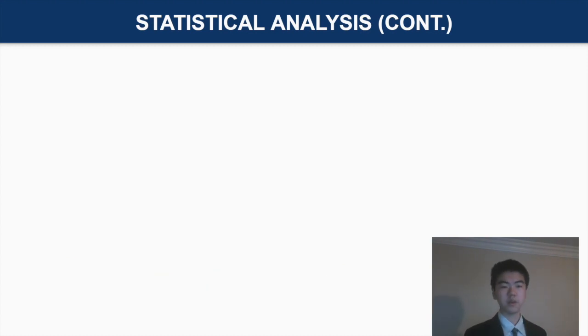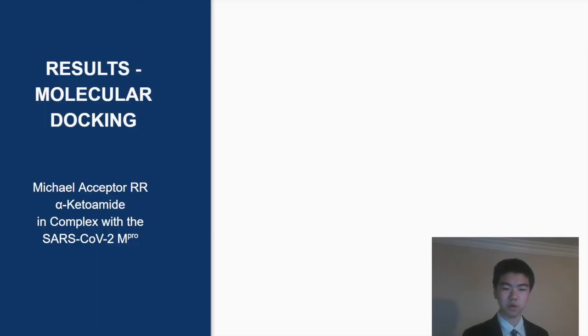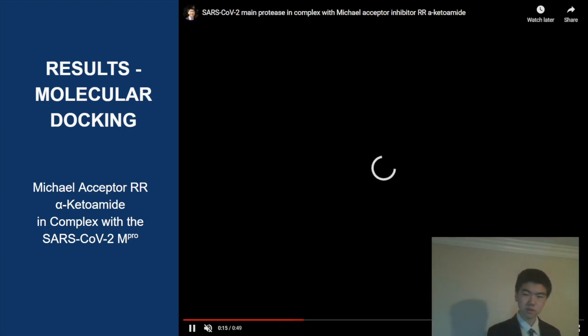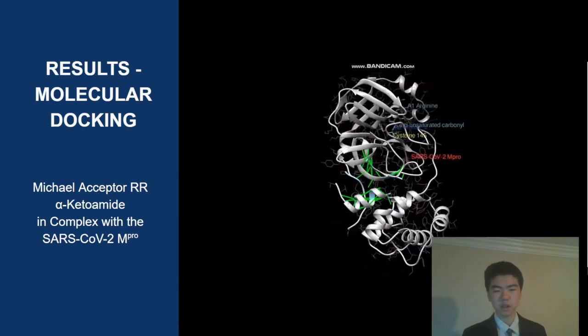So if the null hypothesis is rejected, multiple comparisons will be conducted using Tukey-Kramer tests to identify which EWG or amino acid pairing was statistically different. All the statistical analysis done in this research uses SAS 9.3. Next, let's take a look at the results. So we start with a visualization of the molecular docking results.